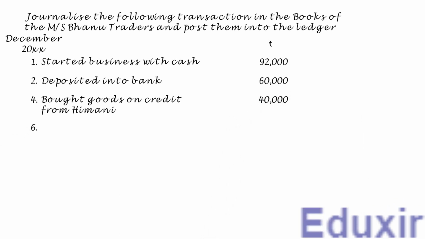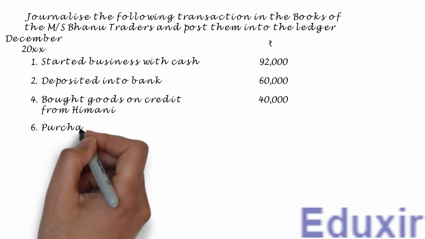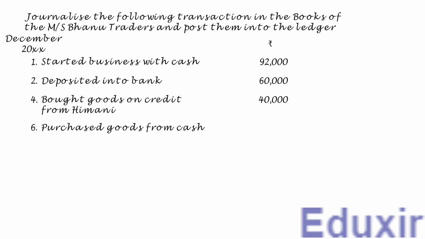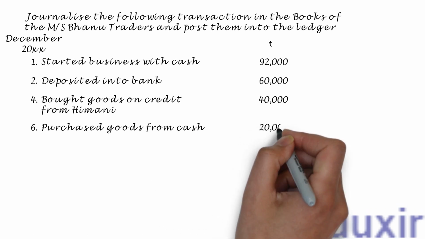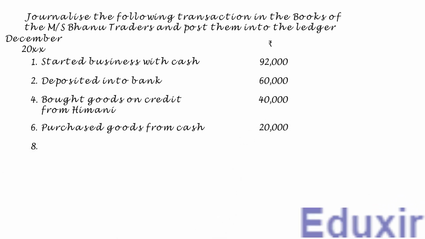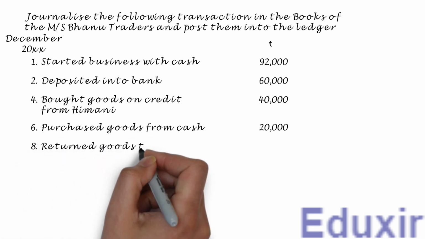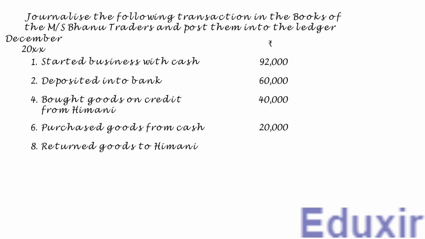On 6th December, purchased goods from cash 20,000. On 8th December, returned goods to Himani 4,000.